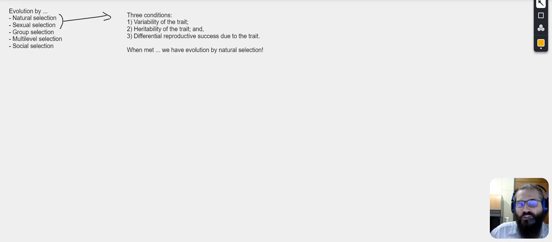So we assume that with the variation of a trait, different individuals have different traits. Those traits are heritable, so the offspring tend to look like their parents, and those traits lead to differential reproductive success. Some individuals with some traits have more success. Think about the giraffe example. Giraffes with longer necks tend to have more success, more babies, because they have access to more resources, right? And boom, if that happens, there is change in allele frequencies. That is called natural selection, and that's because of the struggle for existence, the differential reproductive success.